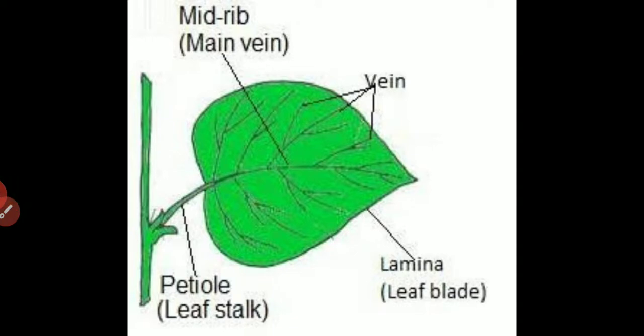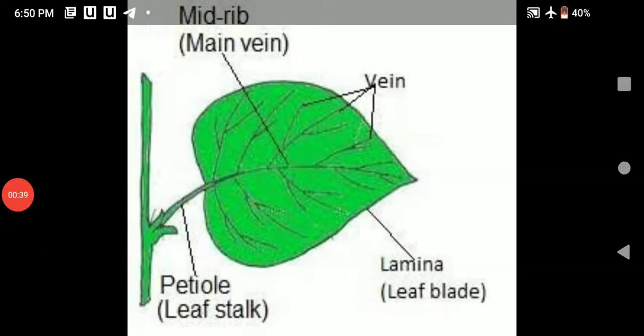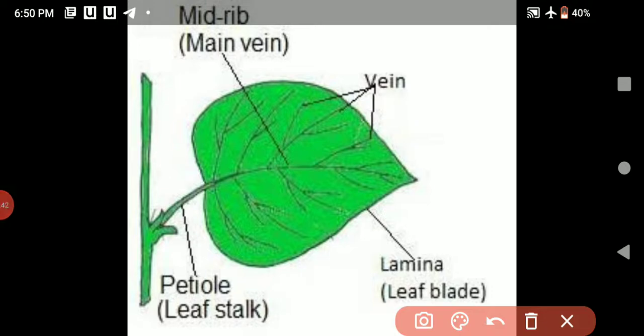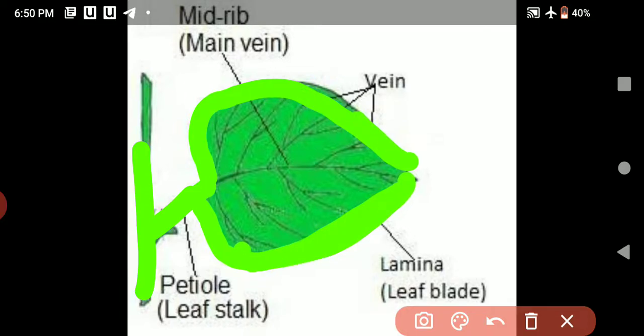All of you have seen a leaf. See this part. This part is petiole. Petiole is the stalk that joins a leaf to a stem. So this part is petiole. Now see this one, lamina or leaf blade. The broad flat structure of a leaf is called leaf blade or lamina.